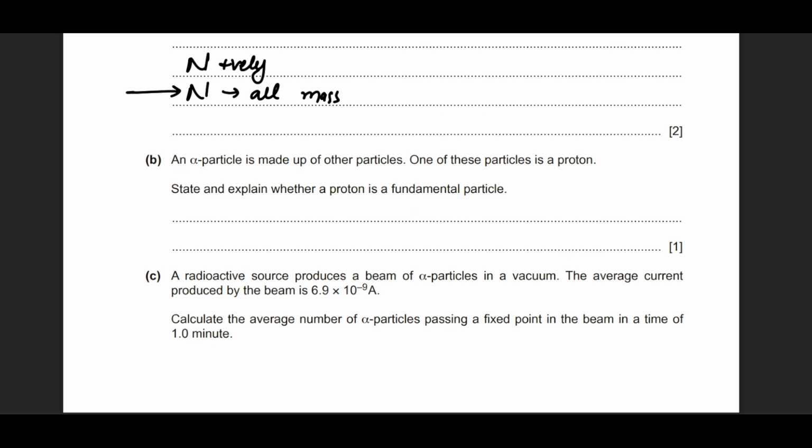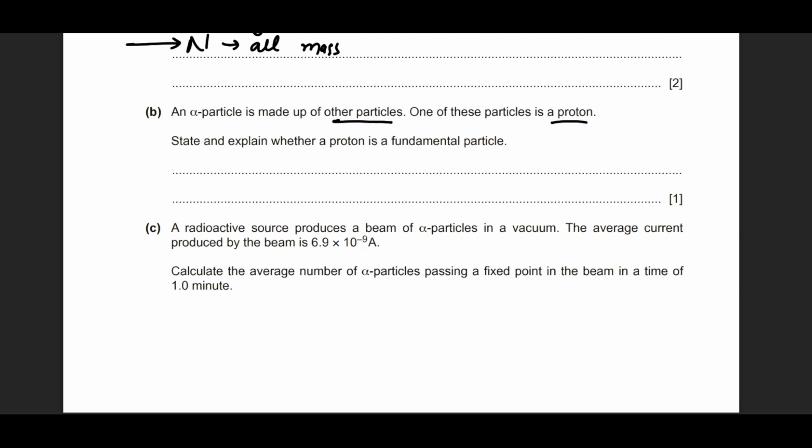An alpha particle is made of other particles, yes, we know that, and one of these is the proton. State whether proton is a fundamental particle. No, the previous belief was that proton is a fundamental particle, but now we know that we have even more fundamental particles than that, even smaller than protons. So this is not a fundamental particle. And why do we say that? What do we have to back it up? Because it is made out of quarks, which to this day, to this modern age, are the known fundamental particles.